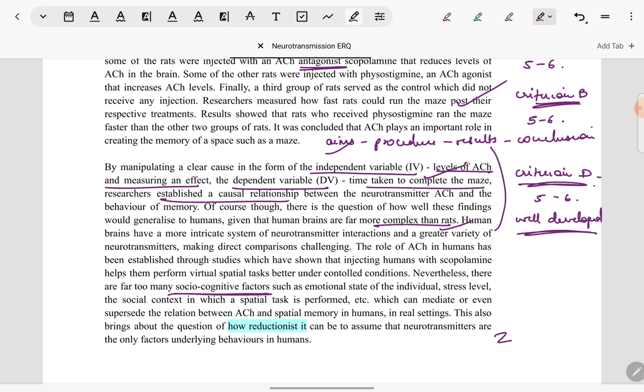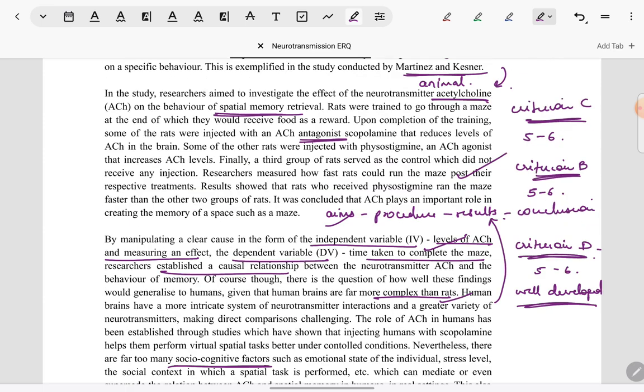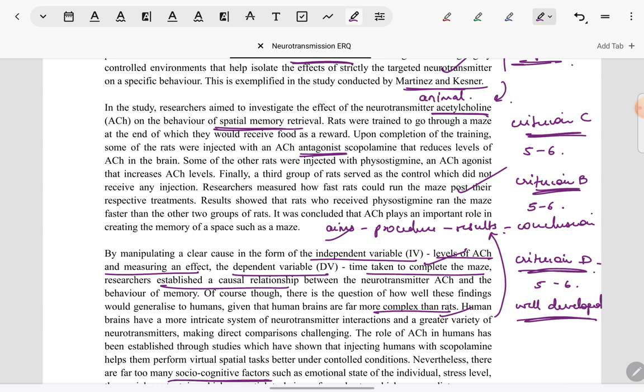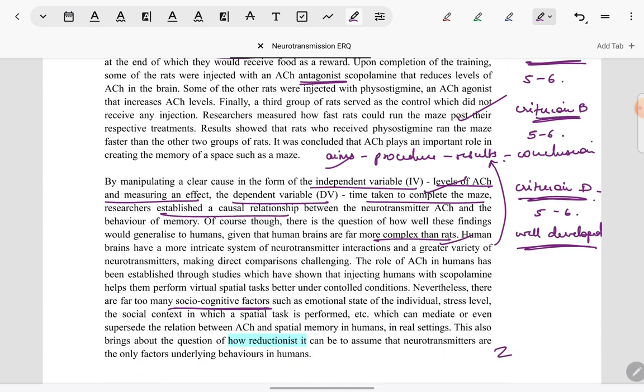All of these points have been related back to the larger discussion argument, which is about whether neurotransmitters have only a correlational role with behavior or a causative role. So that is how critical thinking is well developed. Relevant evaluation points are identified. They have been explicitly linked to the study, and ultimately they have been linked to the argument made previously.